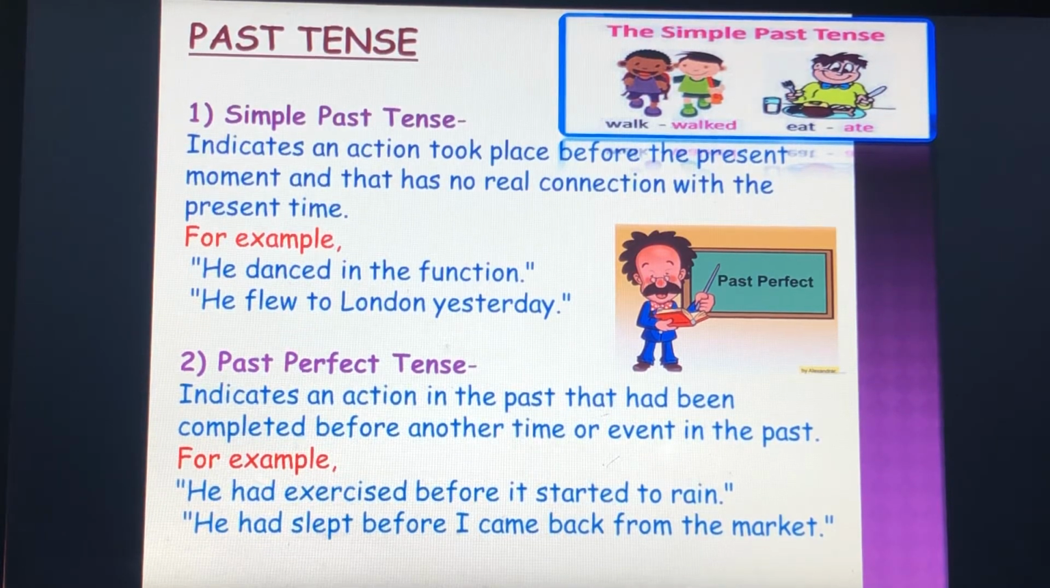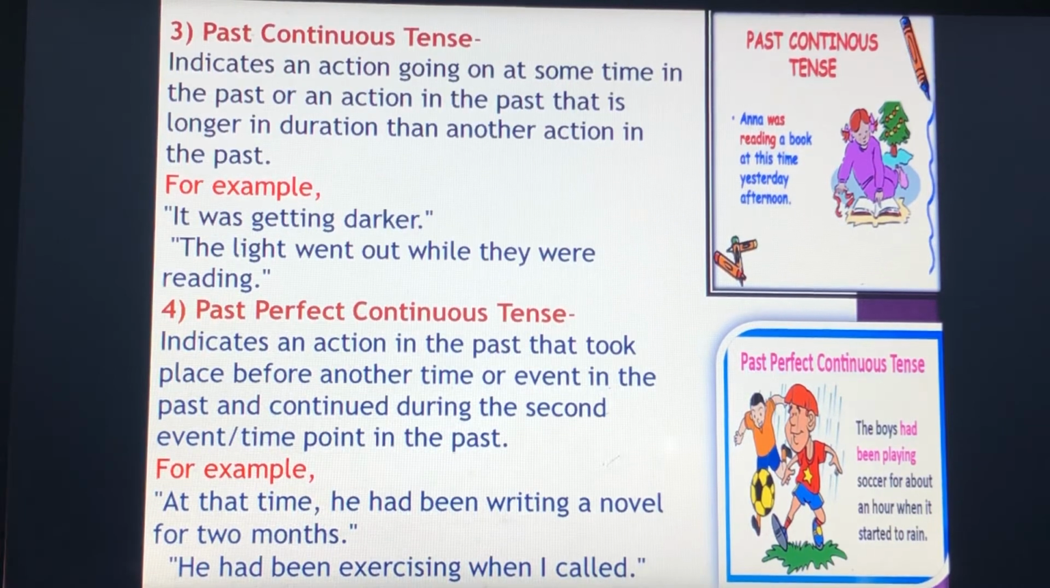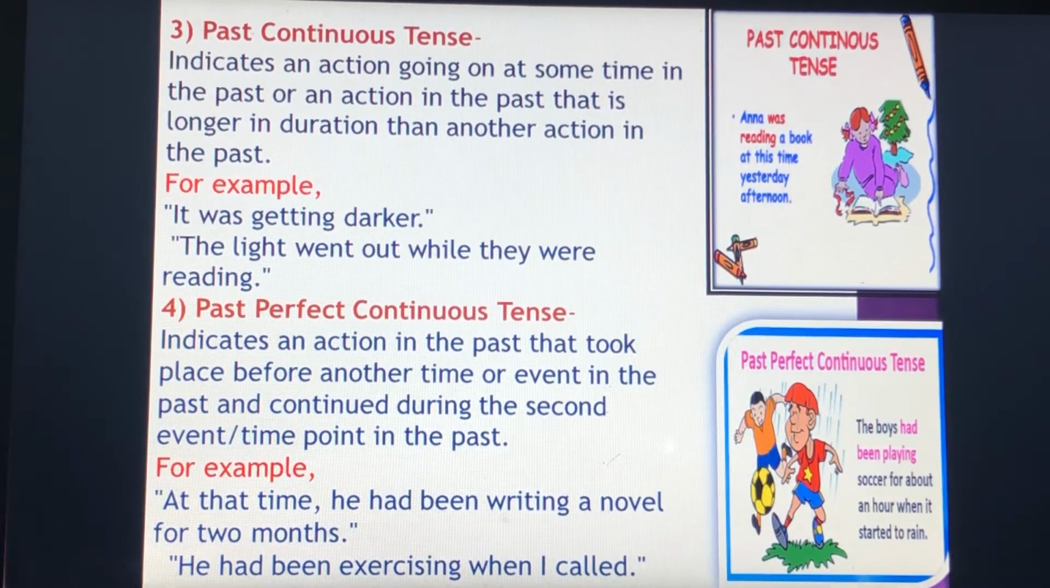Past continuous tense indicates an action going on at some time in the past, or an action in the past that is longer in duration than another action in the past. For example, it was getting darker. The light went out while they were reading.